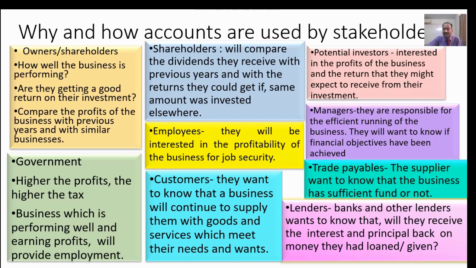So that is another stakeholder who is very much interested to know whether the business is earning well or not, because managers have a responsibility of partly running the business. So if they are doing something wrong somewhere, they will introspect and they will improve their business, improve their working. So that will help them in increasing the efficiency.